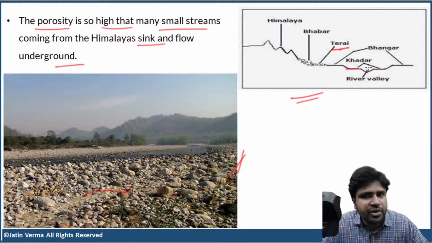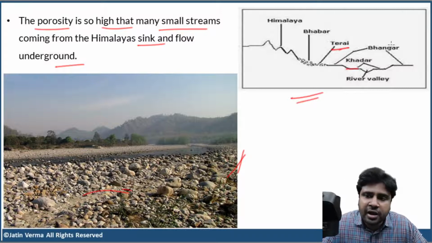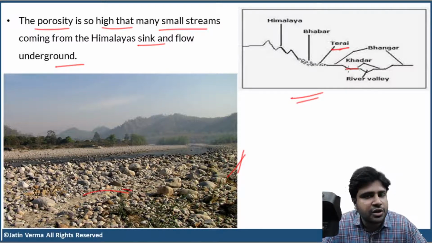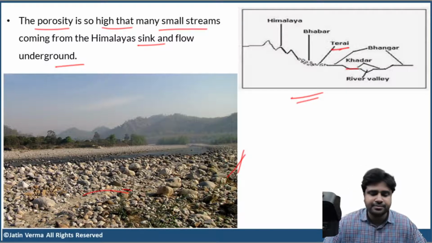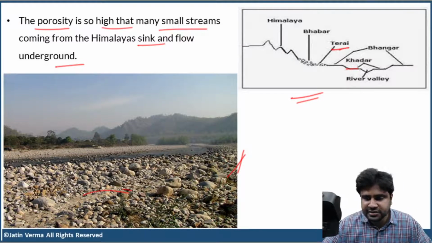That is the reason Khadar is new alluvium. But Bhangar is far away from Khadar, so Bhangar is not affected by floodwaters. Floodwaters will not deposit a new layer of alluvium at Bhangar. So, Bhangar is old alluvium, Khadar is new alluvium. As simple as that. Clear, guys?